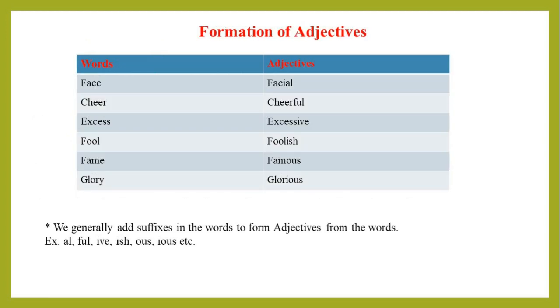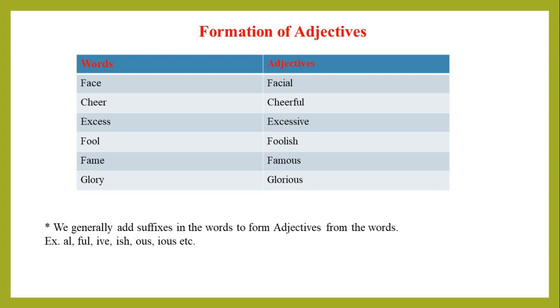Now we will know about formation of adjectives. So students, as you can see in this table, the words that are formed into adjectives are like the words face to facial, cheer to cheerful, excess to excessive, fool to foolish, fame to famous, and glory to glorious.